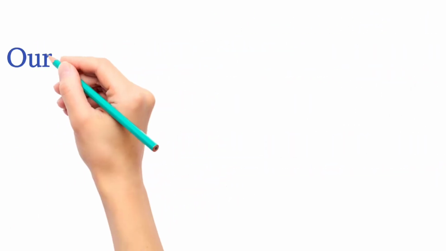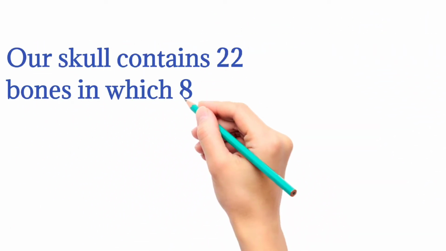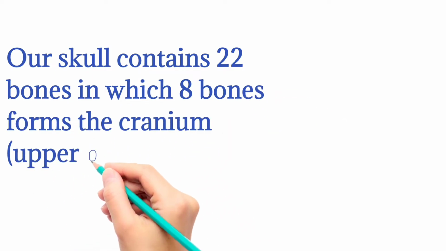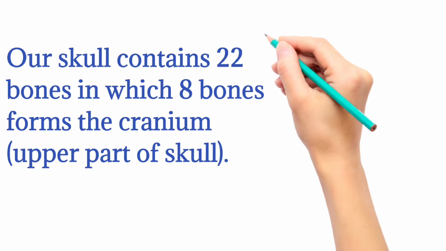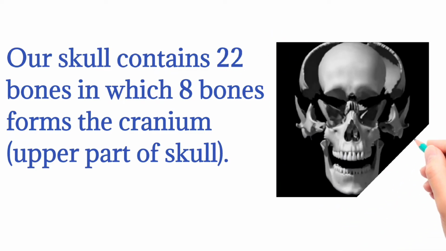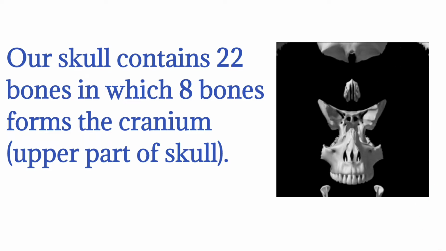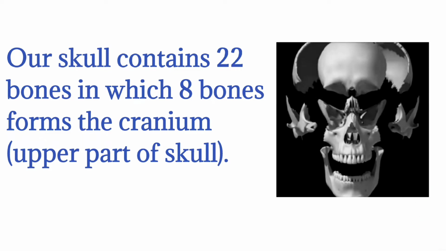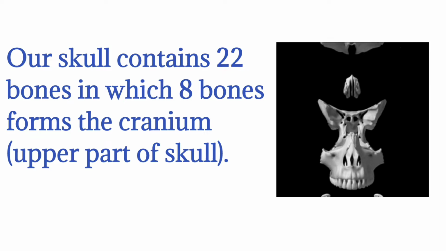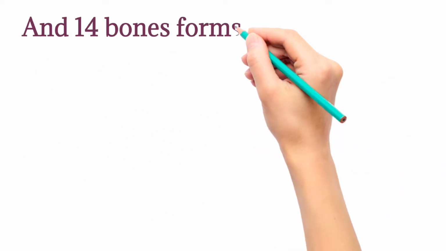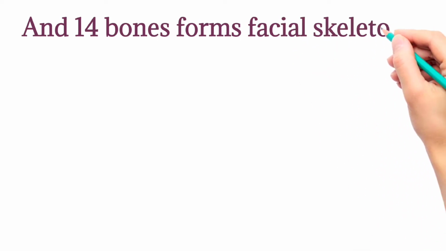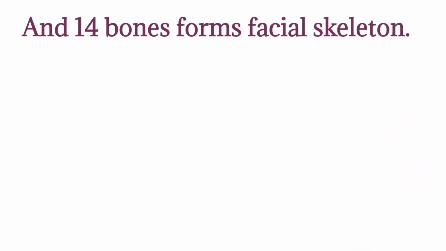Yes, our skull contains 22 bones, of which 8 bones form the cranium, the upper part of the skull. We have 14 bones in our face, which form the facial skeleton system.